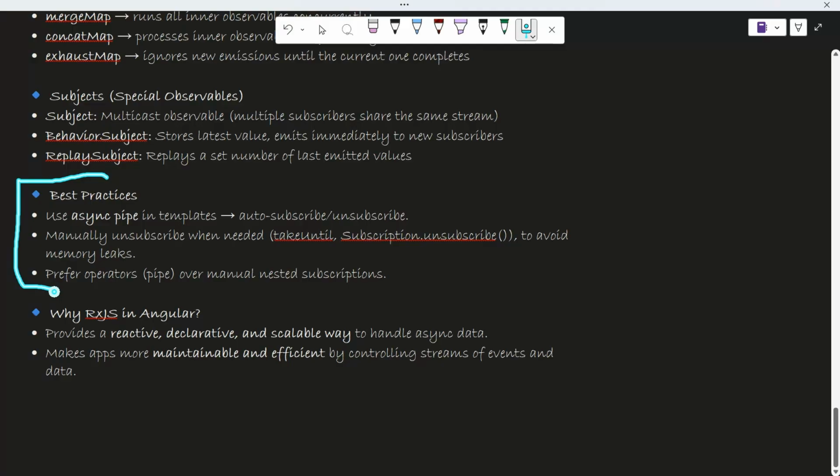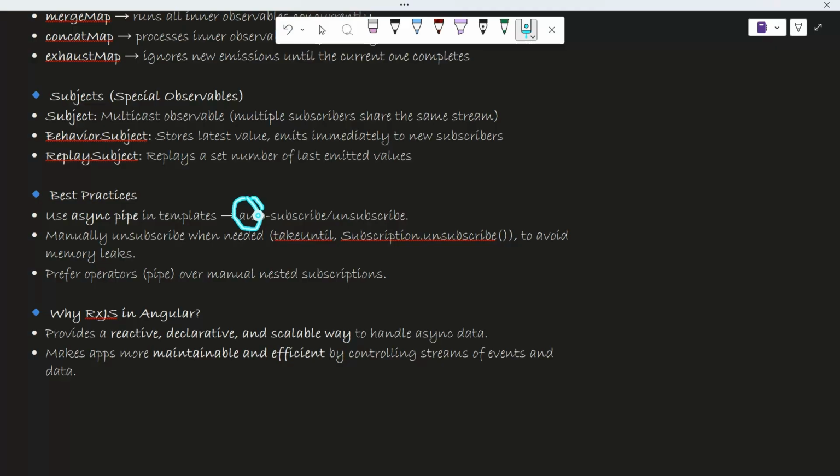I want to explain what the best practices are when you code. Try to use the async pipe. Why? Because async pipes in templates automatically handle the subscription and unsubscription part. So whenever you are subscribing and unsubscribing, you are preventing a memory leak. And whenever this is done automatically, you don't need to do it manually, so you don't need to remember, right? It will help you.